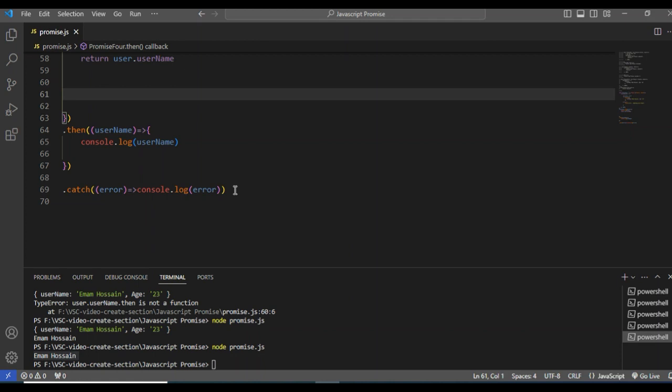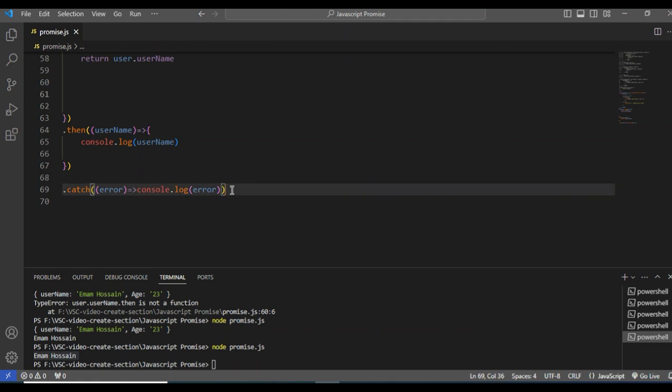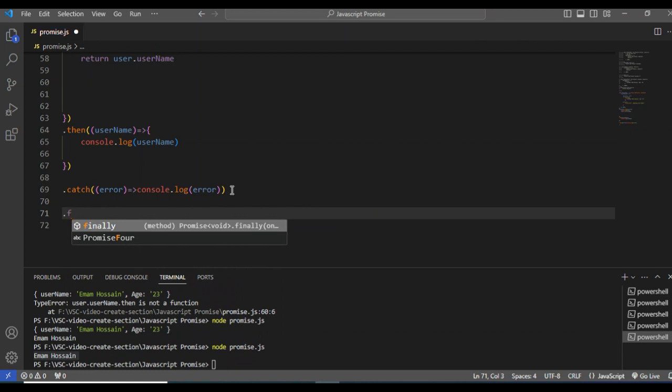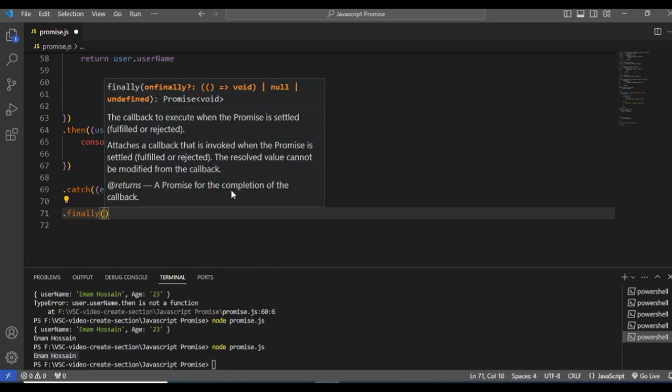And there is another error handler statement in JavaScript. It's called finally. Let me show you also. When a promise is rejected or resolved, it doesn't matter, the promise will be consumed in the finally. So how does finally work?